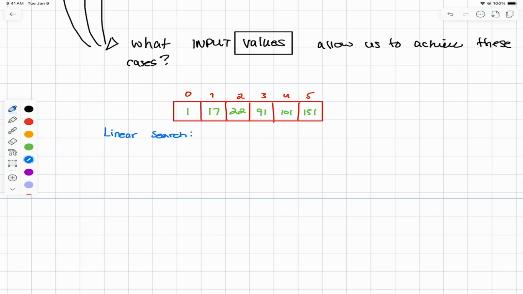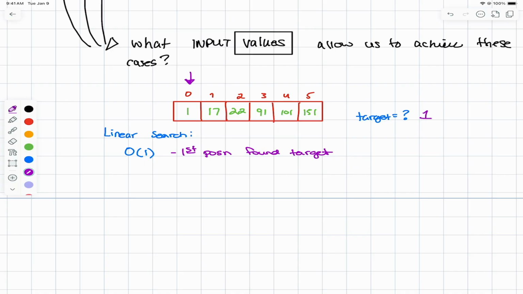Now imagine we're looking for a target number in our array, as we tend to do. Target equals question mark. What number would allow us to get our best case scenario? So now we want to find an O of 1 best case scenario. Well, looking at this, I know that if my target number is 17, when I run my linear search, I'll go look for it starting at position 0, and I will find it, and I'll be done. If the target is in the first position, found target, we'll say, there we go. We just check once and we're done, right?